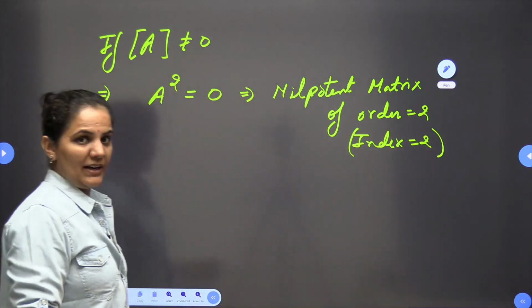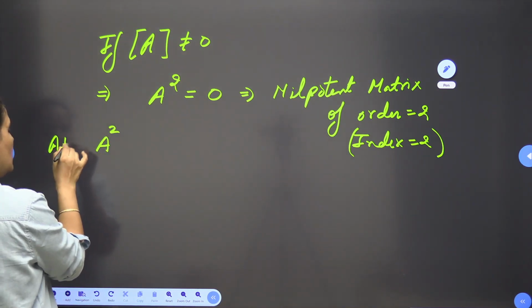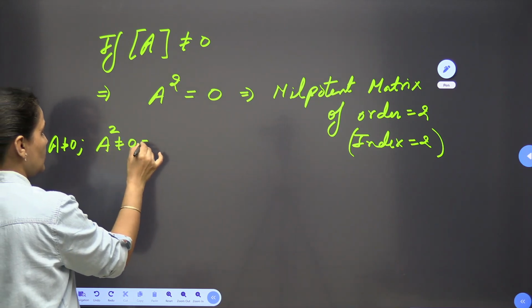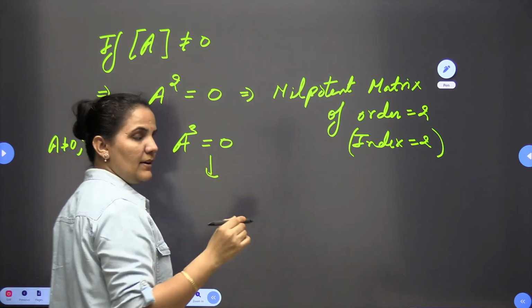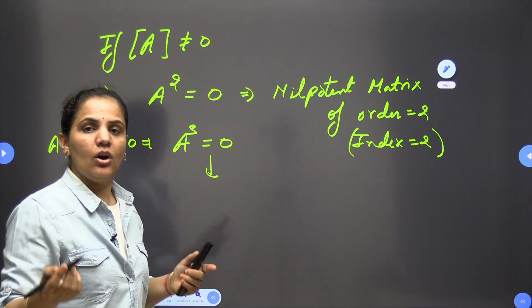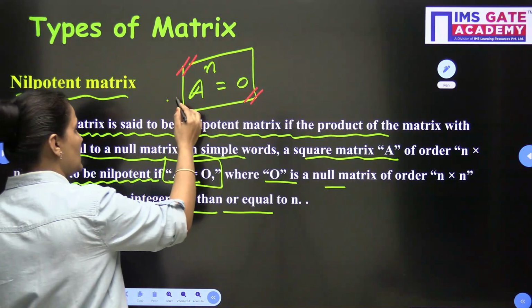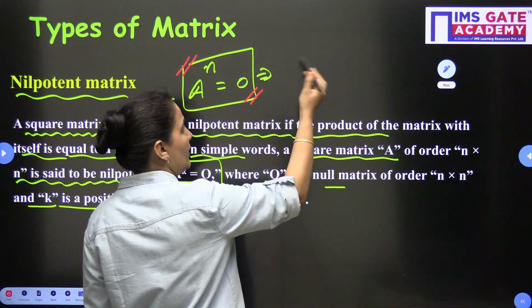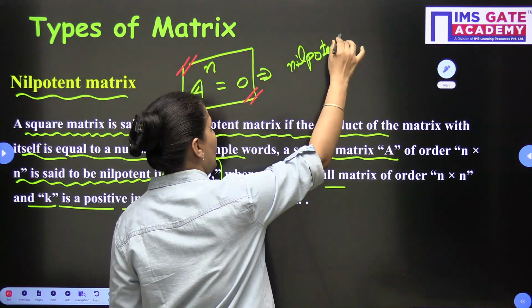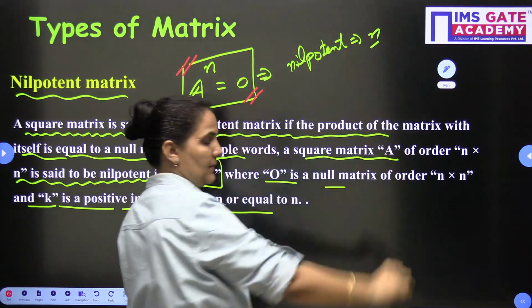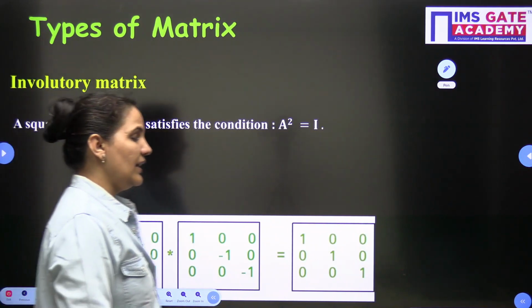Okay. Now similarly, if we are dealing with a matrix A, if suppose A is not equals to 0 and A square is also not equals to 0, and if we deal with A cube, and if A cube is 0, then it will become a nilpotent matrix of order 3 or index 3. Okay, so that is very simply we can understand. So that's why I write down here, if I am having A power n is equals to 0, then this will become a nilpotent matrix of index n or order n. Clear?